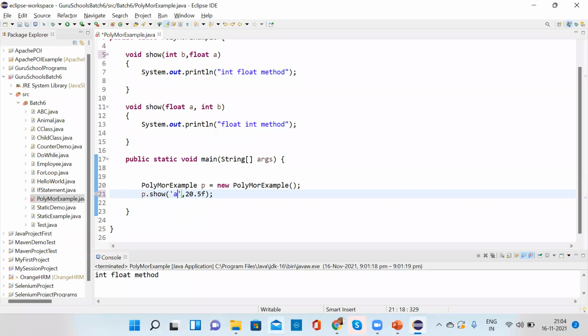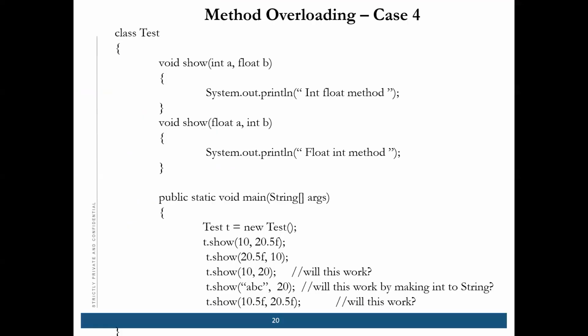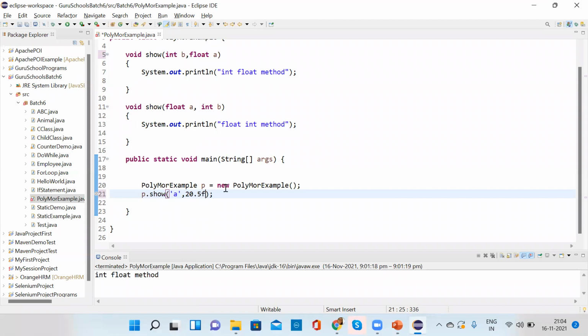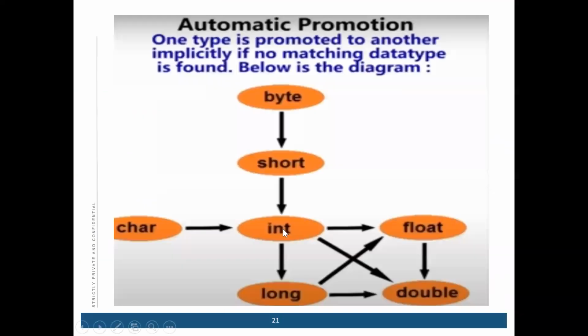Yeah, but the thing is, this diagram is correct, but only for one thing. Like if you are passing here, then it is not working. This is just ambiguity. Rest everything we are clear, right? Most of the time, this automatic promotion is working. Just in one case, I have to check why it is not working.